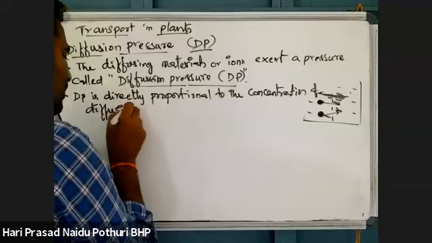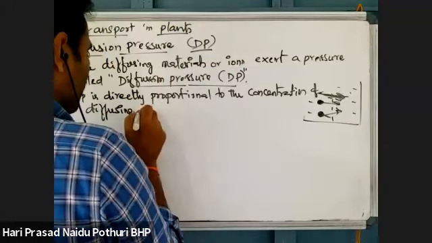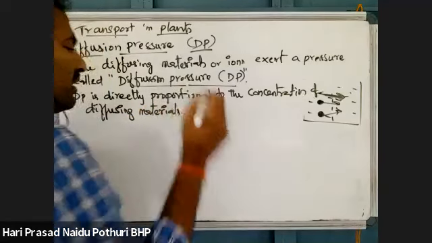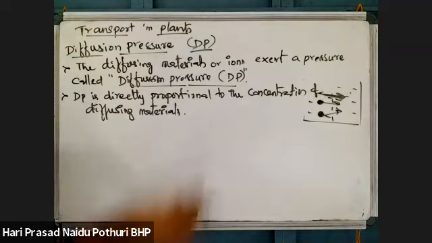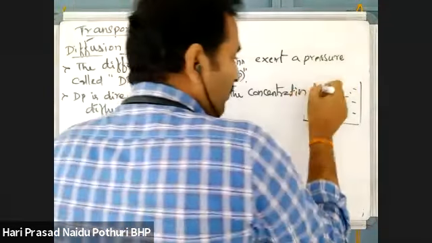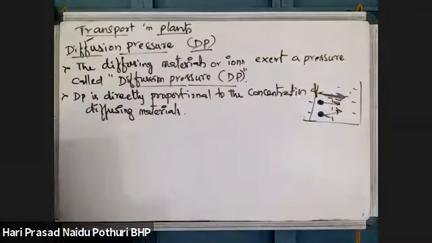If water molecules are diffusing, then water molecules have this pressure. Whatever diffusing material is moving in a medium, that material's concentration plays an important role. If the particle concentration is very high, then more diffusion pressure will develop.